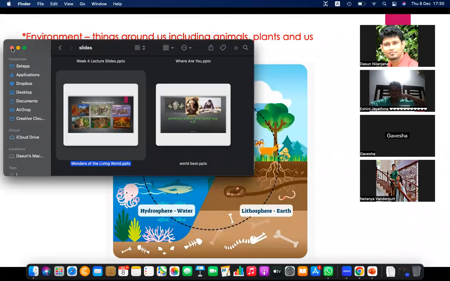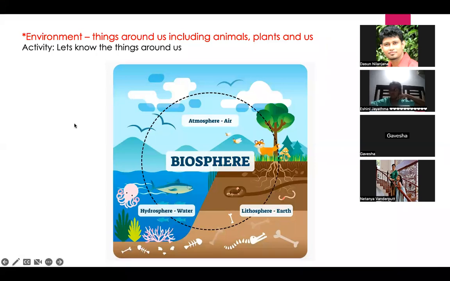So what we were learning is what is our environment. Environment means just things around us, and also about the animals and their features. So here we are going to divide environment into three things. One is air, that is air layer.